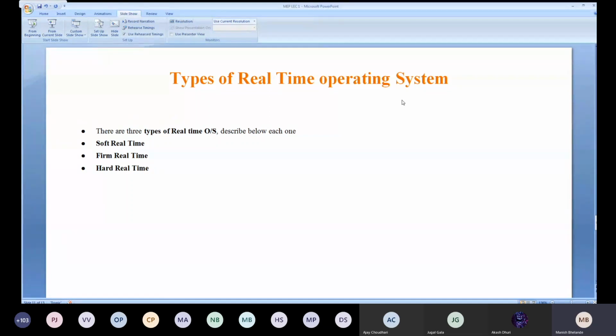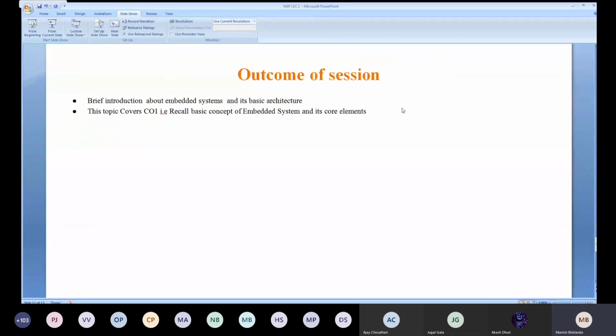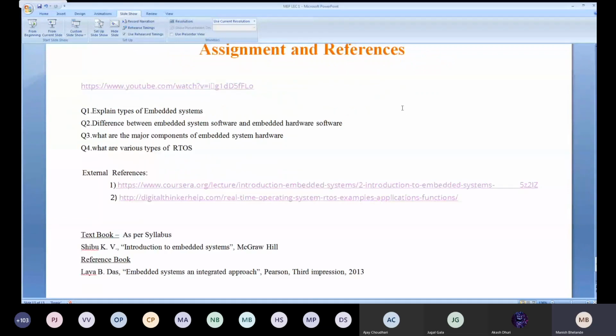So these are the things: real-time operating system, which one is soft, firm and hard. So this is for today's lecture, and these are the references and all.